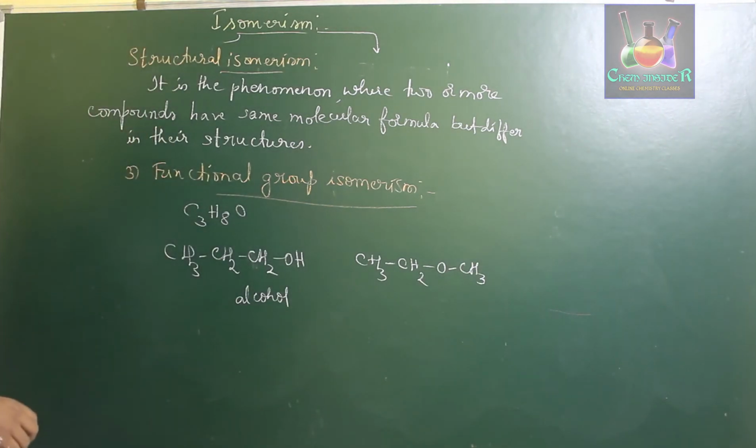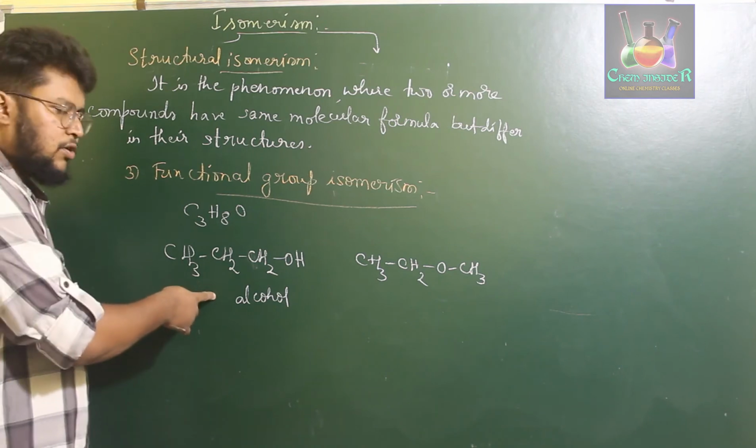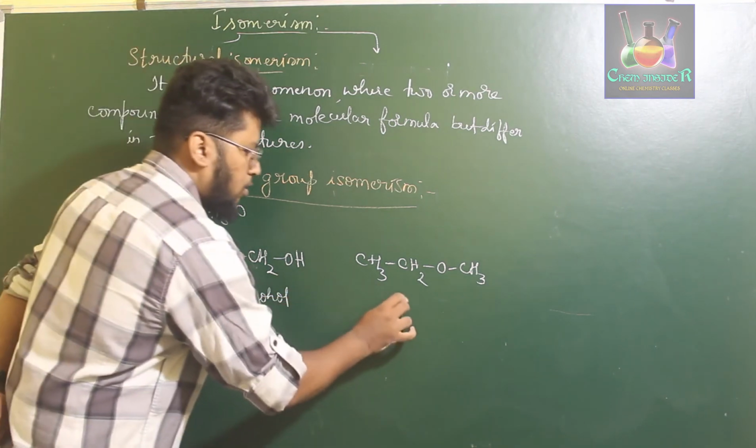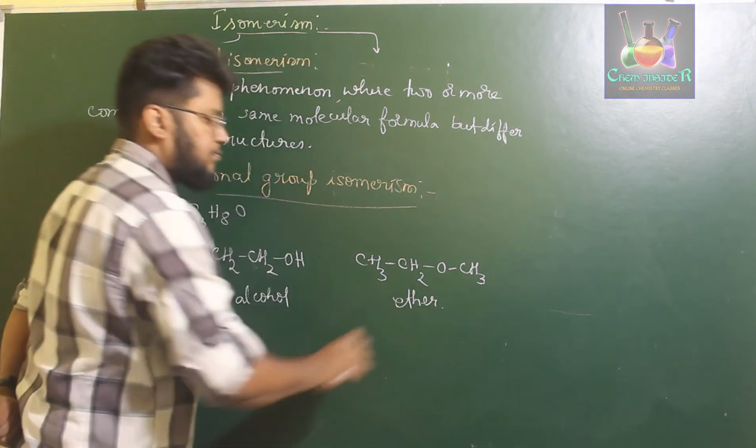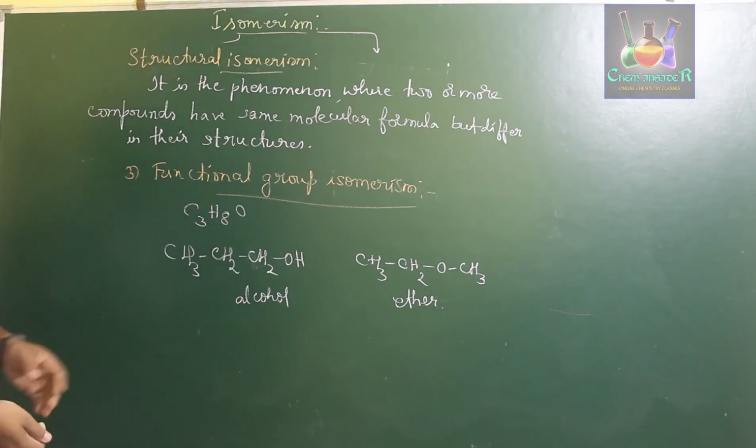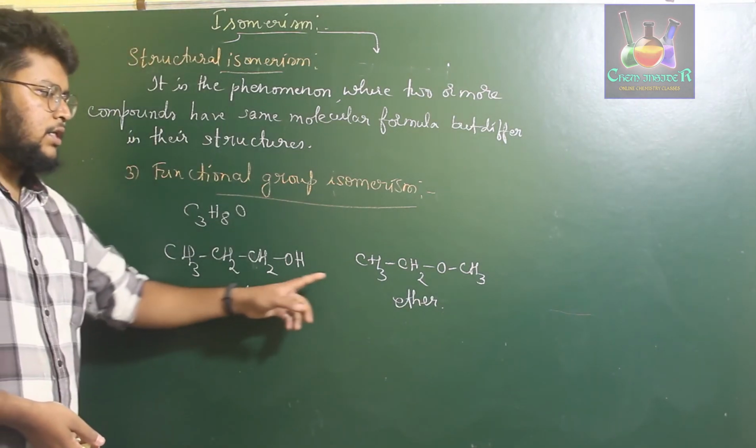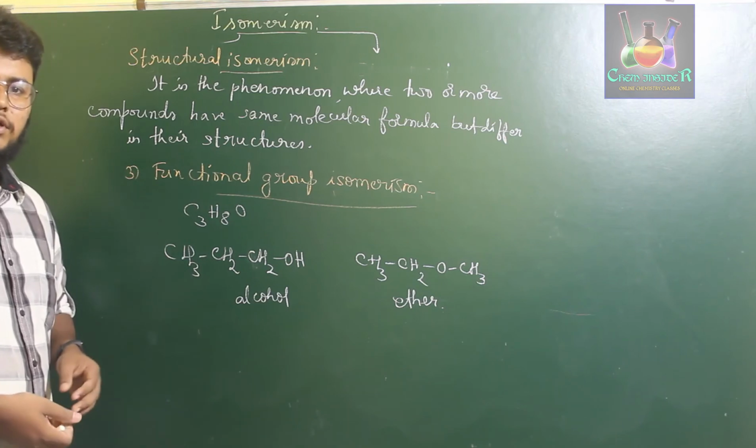Calculating the number of carbon atoms, there are 3 on both sides, number of oxygen atoms 1, number of hydrogen 8. But the functional group in the first compound is alcohol, and in this compound it is ether. The first compound has an alcohol functional group and the second compound has an ether functional group.